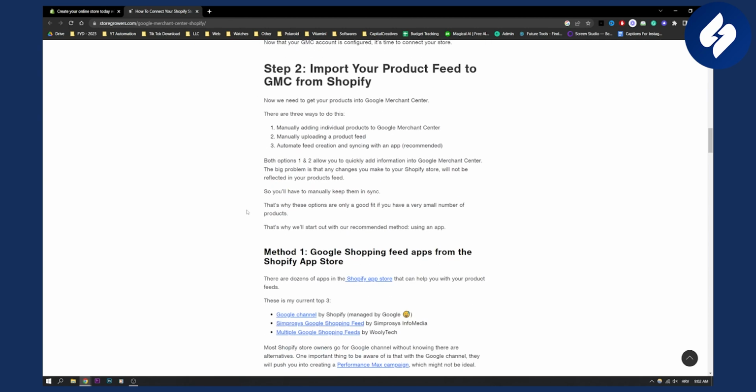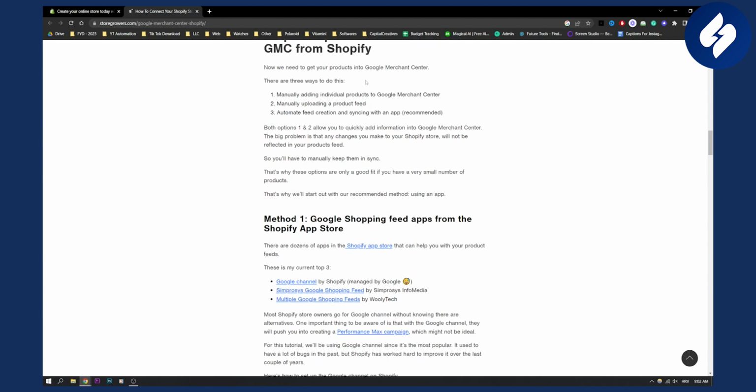Now, step 2 is to import your product feed to GMC from Shopify, right? So what we're doing is basically importing our product feed to Google Merchant Center from Shopify. There are 3 ways to do this. You can manually add individual products to GMC. You can manually upload the product feed, or automate feed creation and syncing with the app, which is recommended.